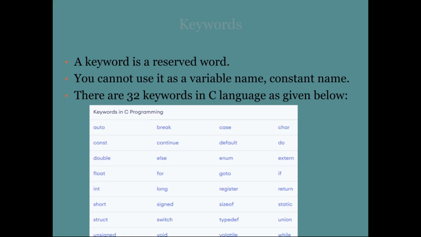Next is keywords. What is a keyword? A keyword is a reserved word, so you cannot use it as a variable name or constant name. If we define a keyword, it is not used for a variable name or constant name. There are 32 keywords in C language. See that: auto, const, double. Double is a data type, float is a data type, int is a data type, short is a data type, struct is